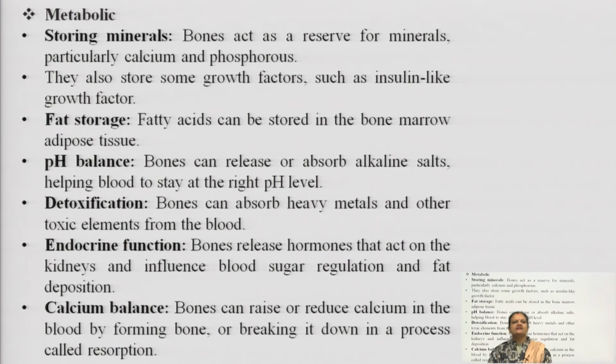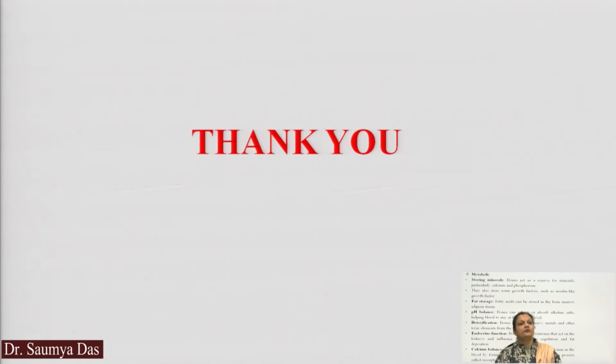Bone can raise, and sometimes also reduce, the influx and efflux, the optimum concentration of calcium in the blood circulation by forming new bone with the help of osteoblastic cells, or by cleaving the old or ruptured bones with the help of osteoclastic cells, breaking it down in a process known as bone resorption.